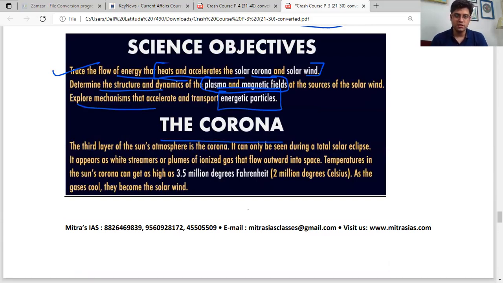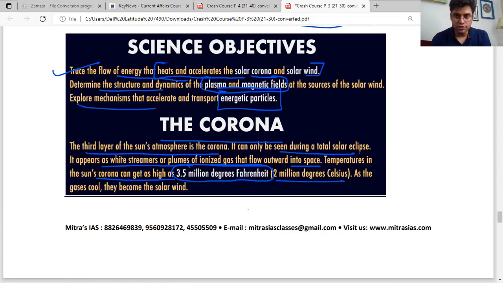What is the corona of the sun? The third layer of the sun's atmosphere is the corona. It can only be seen during a total solar eclipse. It appears as white streamers or plumes of ionized gas that flow outward into space. Temperature in the sun's corona can be as high as 3.5 million degrees Fahrenheit or 2 million degrees Celsius.